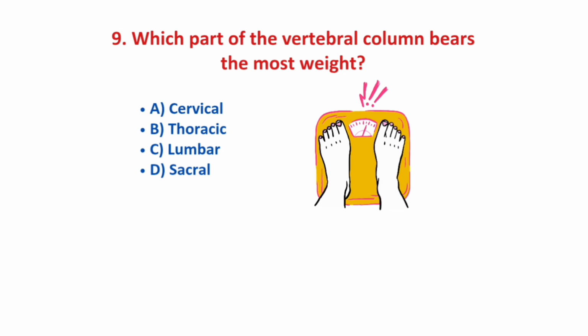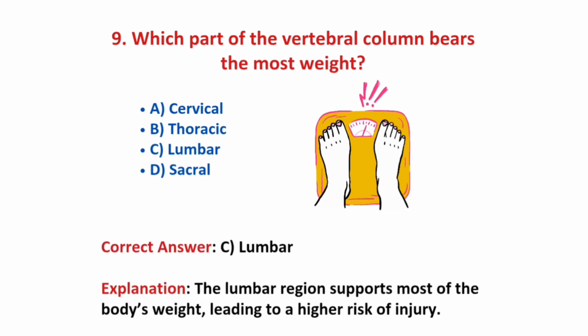Question number 9, which part of vertebral column bears the most weight of body? Options are cervical, thoracic, lumbar and sacral. And the correct answer is option C, lumbar. The lumbar region supports most of the body's weight, leading to a higher risk of injury. So the correct answer is option C.